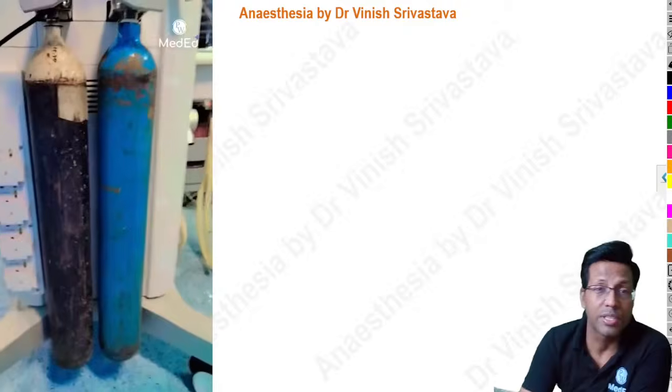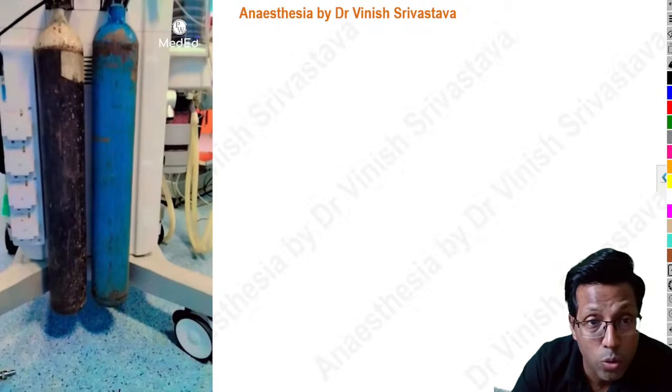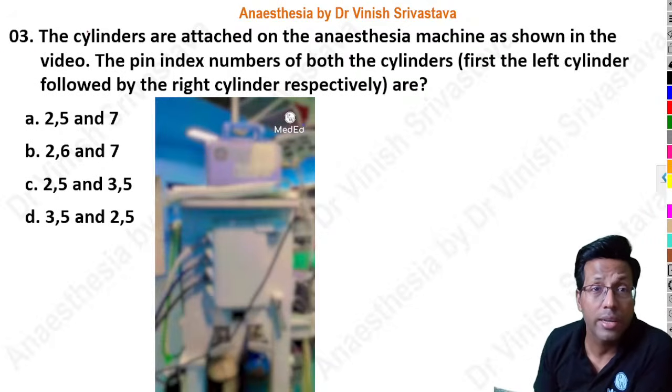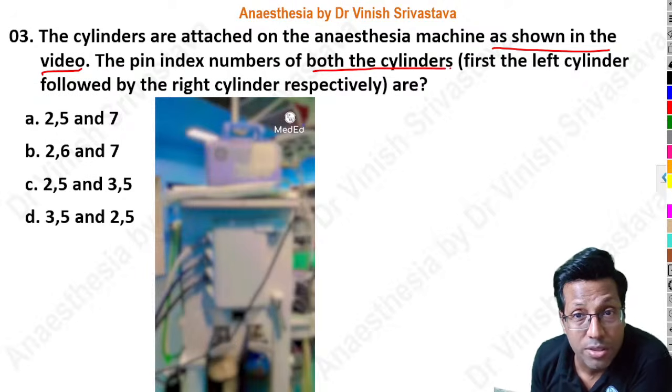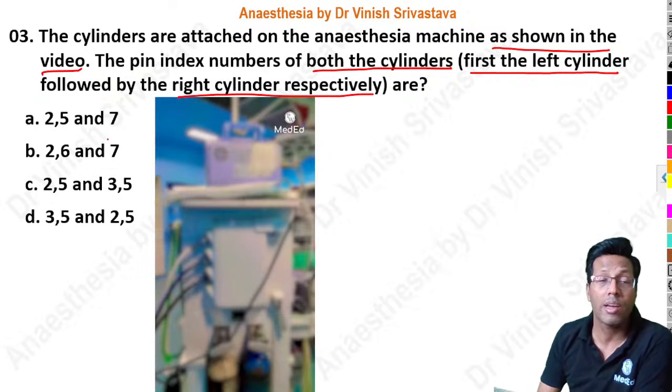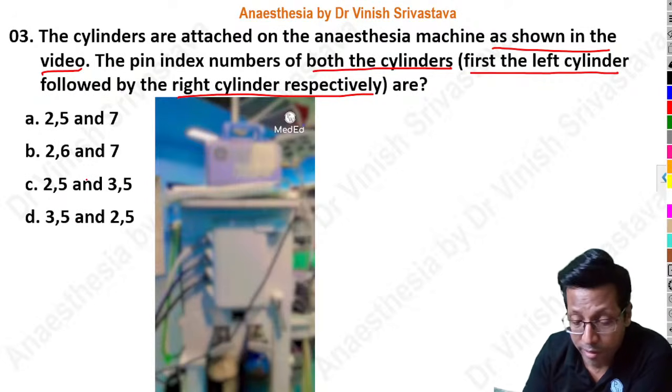So now you have seen two cylinders, right? The cylinders are attached on the anesthesia machine as shown in the video. The pin index numbers of both the cylinders, first the left cylinder, followed by the right cylinder respectively, are: 2, 5 and 7; 2, 6 and 7; 2, 5; 3, 5; or 3, 5; 2, 5.